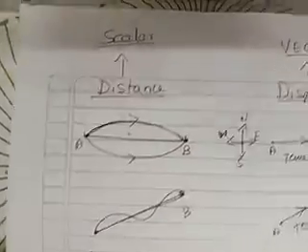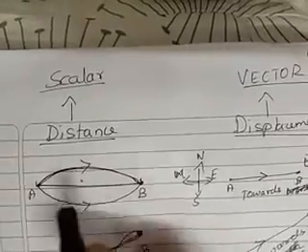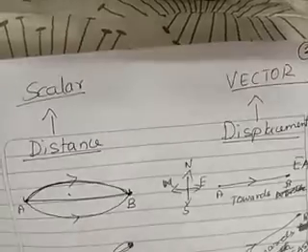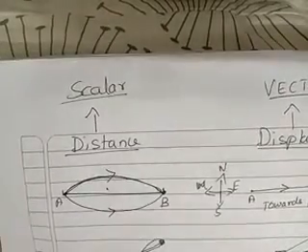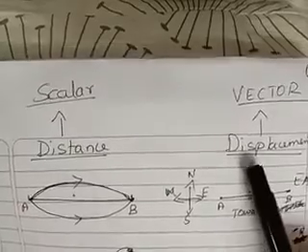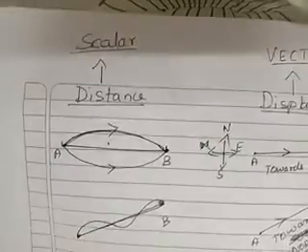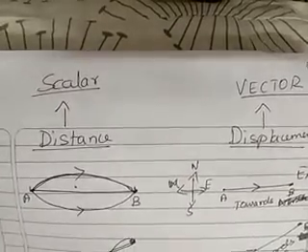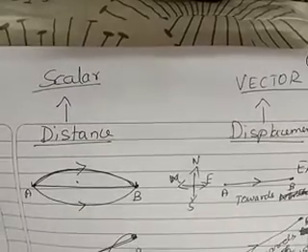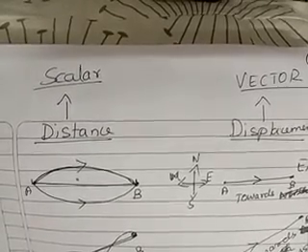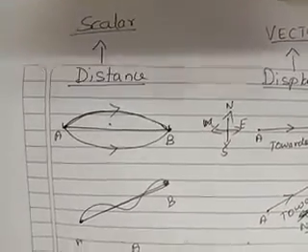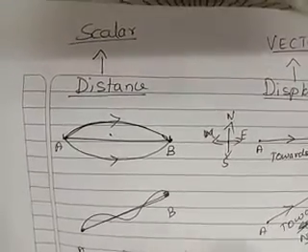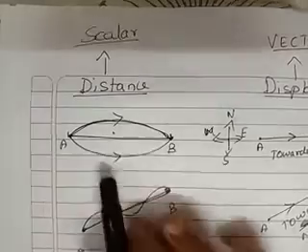We are going to learn in detail about distance and displacement. See children, it's going to be very interesting. So distance is a scalar quantity, as I circled, and I told you displacement is a vector quantity. Why are distance and displacement different? What does distance mean? What does displacement mean? I am going to give a sufficient number of examples to make you understand distance and displacement.